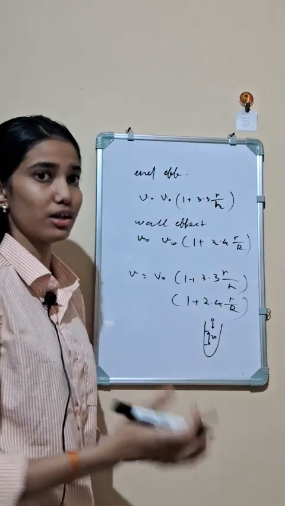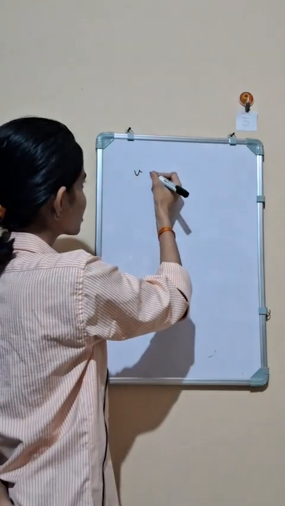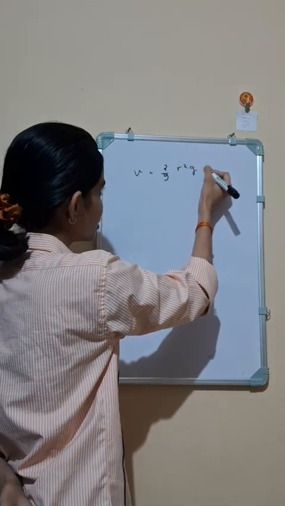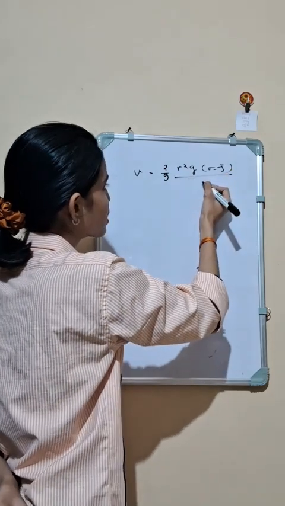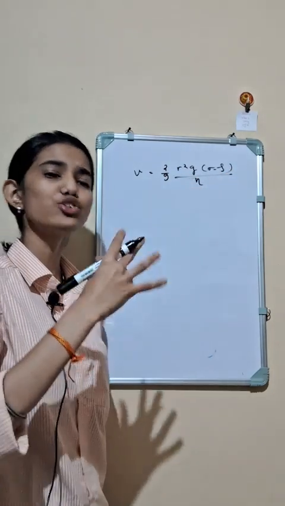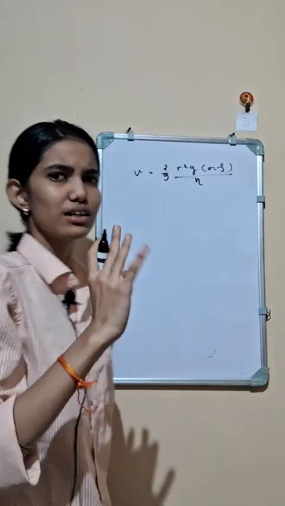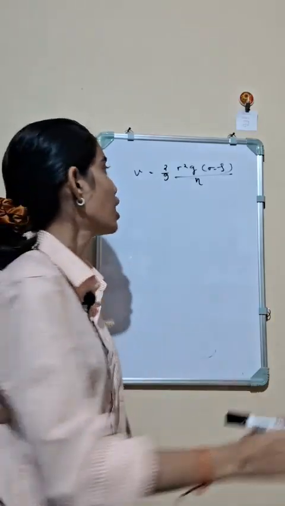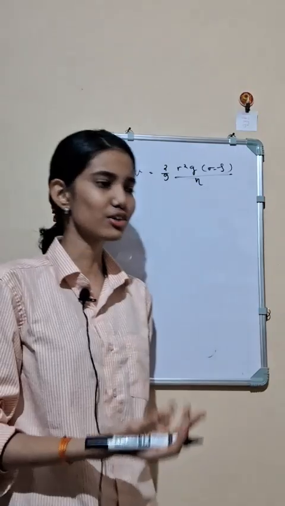We have the equation, velocity equals 2 by 9 r squared g sigma minus rho by eta, where eta is the coefficient of viscosity. Actually the ball is falling through a viscometer. The name is viscometer, meaning we are trying to find the coefficient of viscosity, not the velocity.